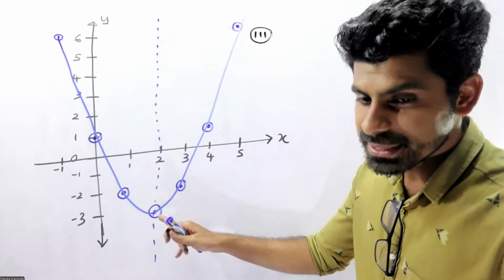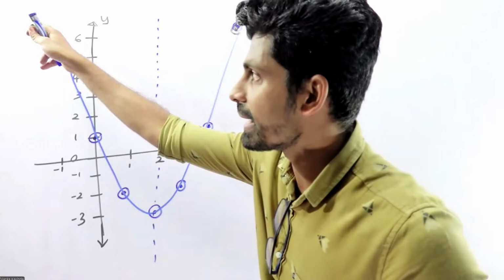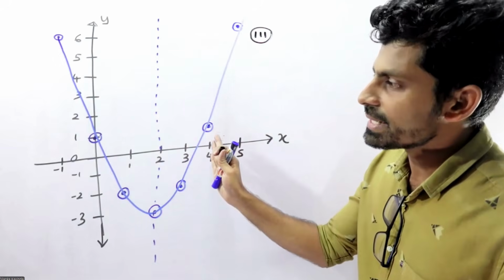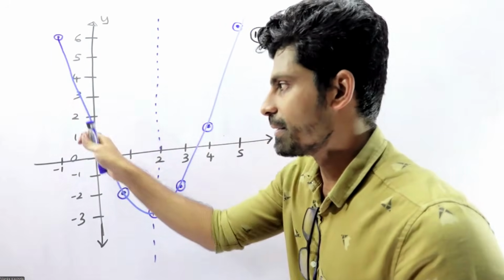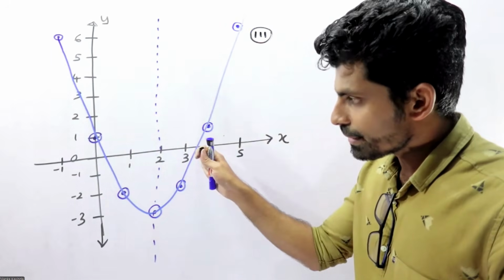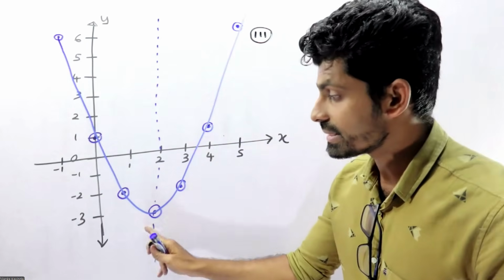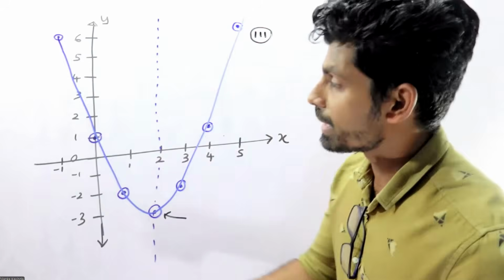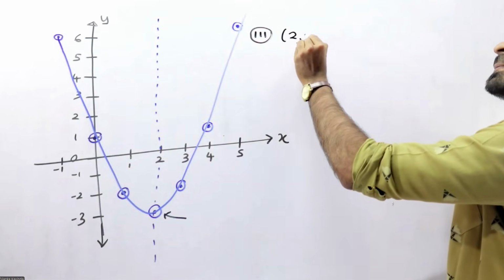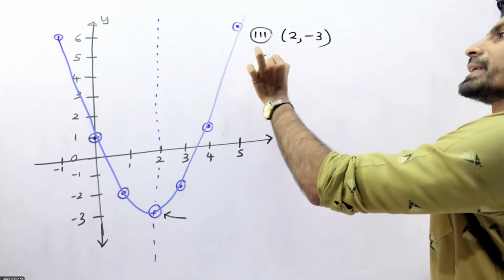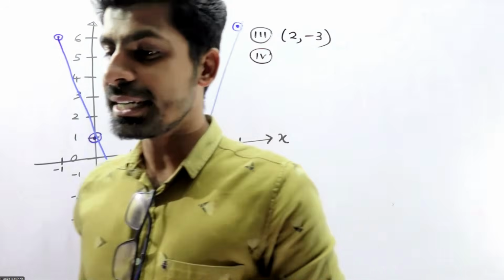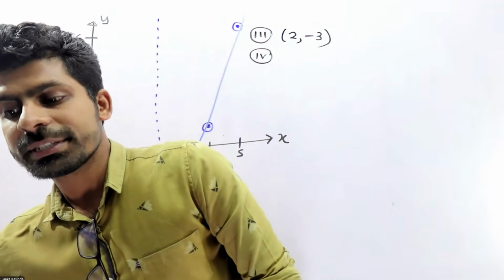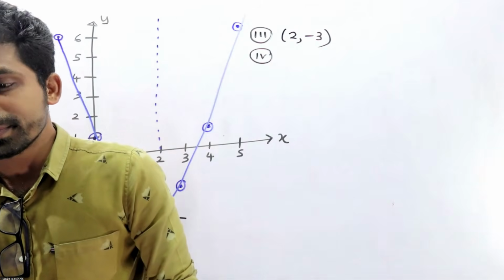So what is the coordinate of the turning point? This is the turning point. Decreasing, decreasing, increasing, increasing. So this is the point. So what are the coordinates of the turning point? 2, -3. The coordinate of the turning point is 2, -3, right?